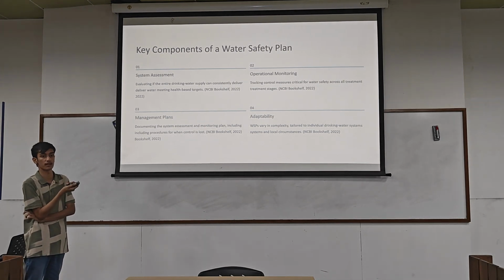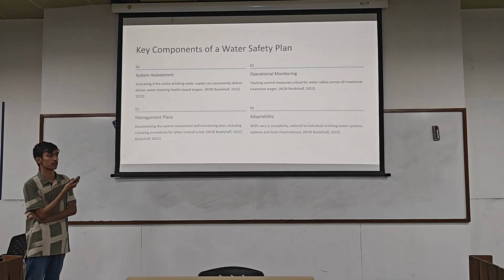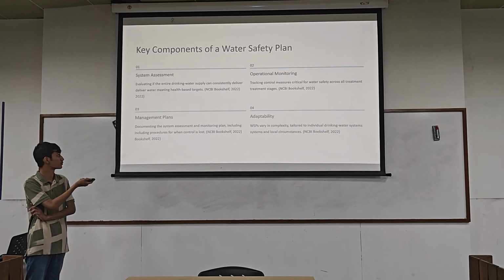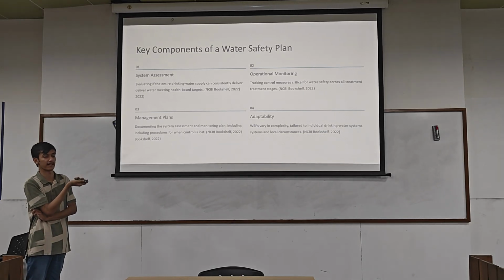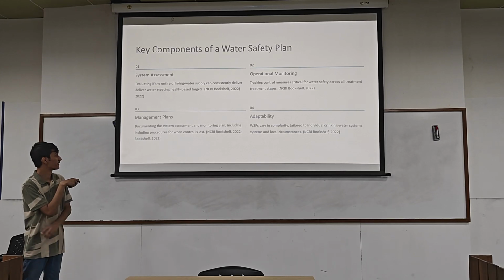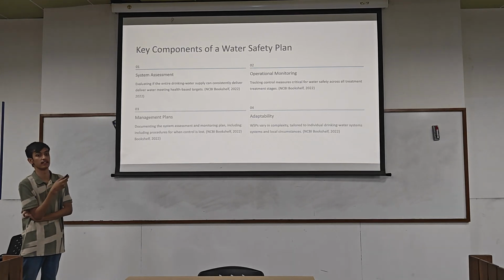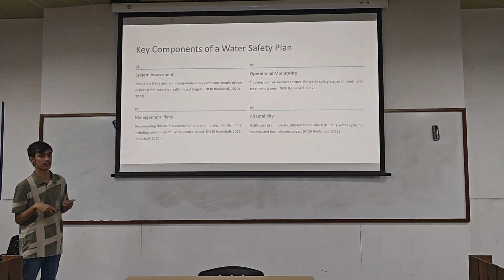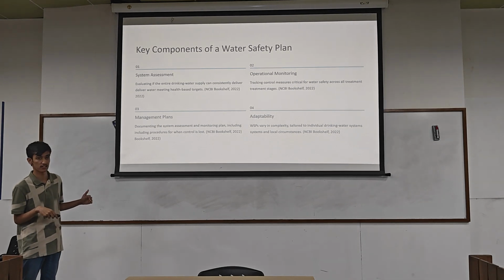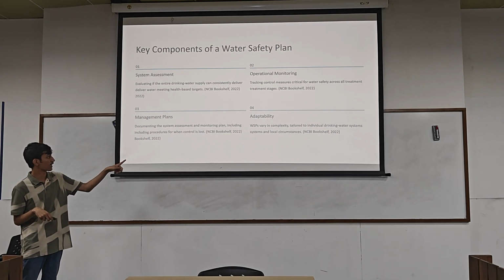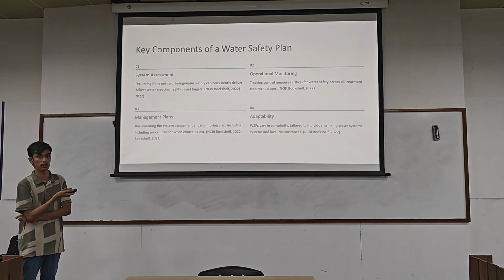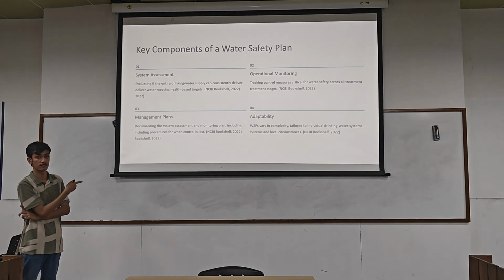For example, what happens if a factory has dumped a lot of waste in the river, that is our source? We need quick actions to be taken, and therefore we have all those plans in our measures. And then adaptability is also an issue, that wastewater treatment should adapt to new problems, for example, the river case that I mentioned.